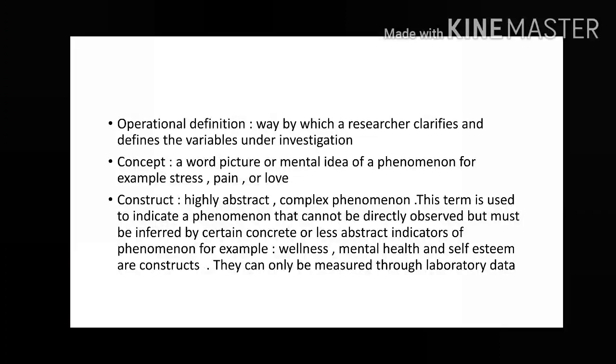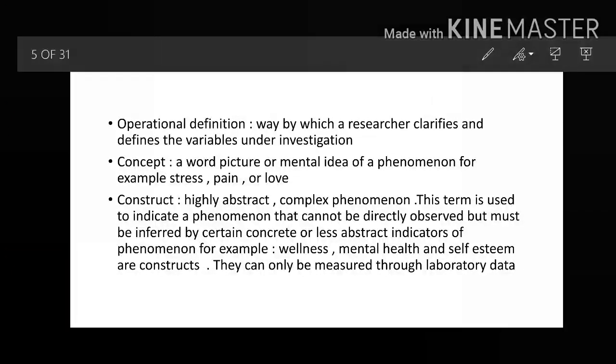Now next is the operational definition. What is an operational definition? It is the way by which a researcher clarifies and defines the variables under investigation. It is the researcher's way, so it depends on the researcher how he or she wants to clarify or define the particular variable under investigation.